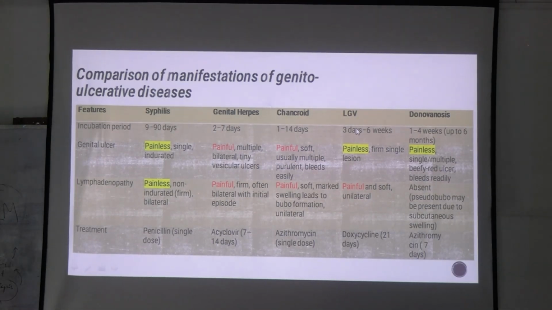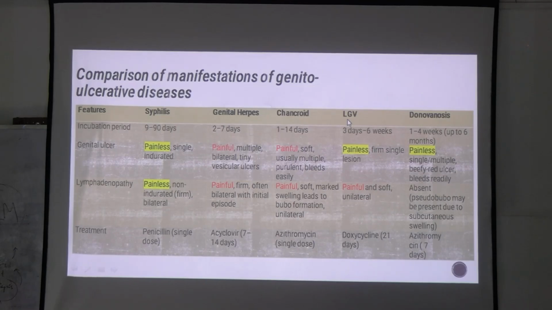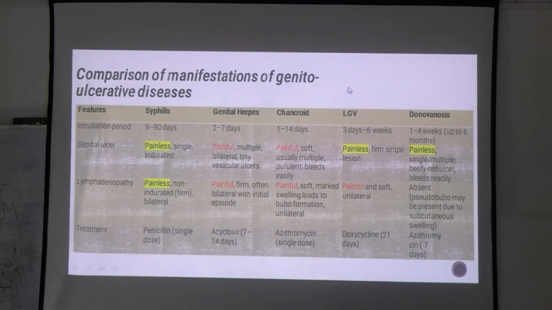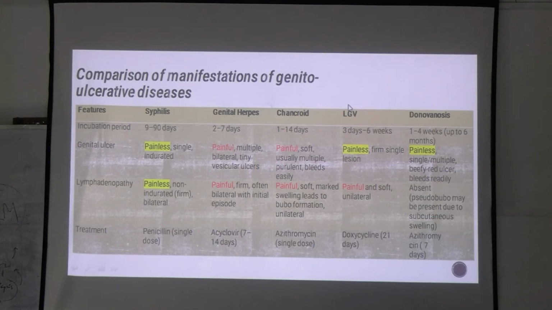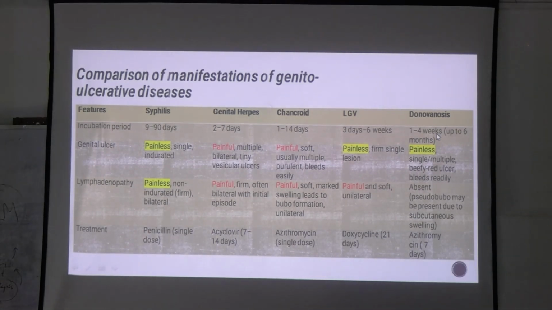And in case of lymphogranuloma venereum, which is caused by which organism? Chlamydia trachomatis. Okay. This is painless, but lymphadenopathy is painful. Okay. In case of donovanosis, what is the causative organism?